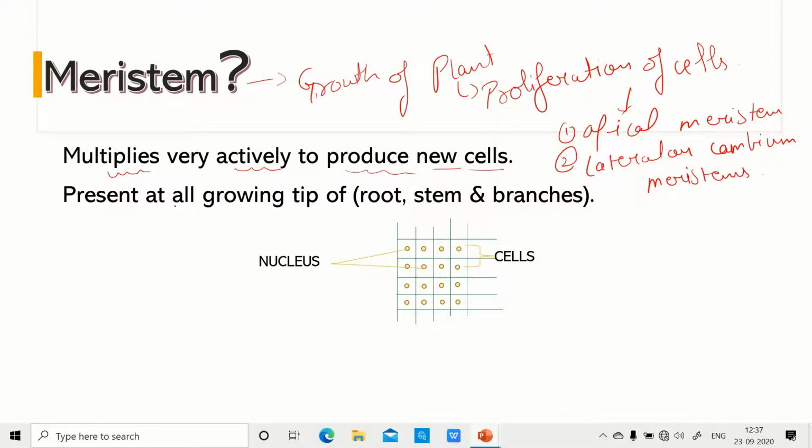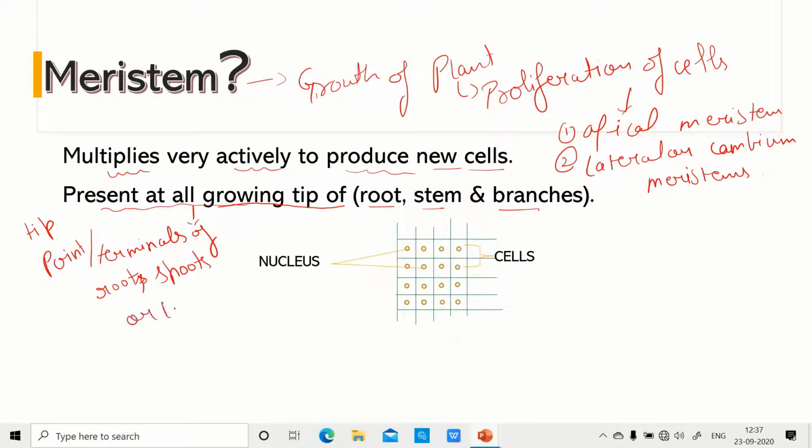Now what we can see here is that meristems are present at the growing tip of roots, stems and branches. So this point is for apical meristem tissues. Now apical meristem tissues are mainly present on the terminals. They are present on the terminals of roots, or we can say at the tip point or terminals of root, shoots or lateral branches.